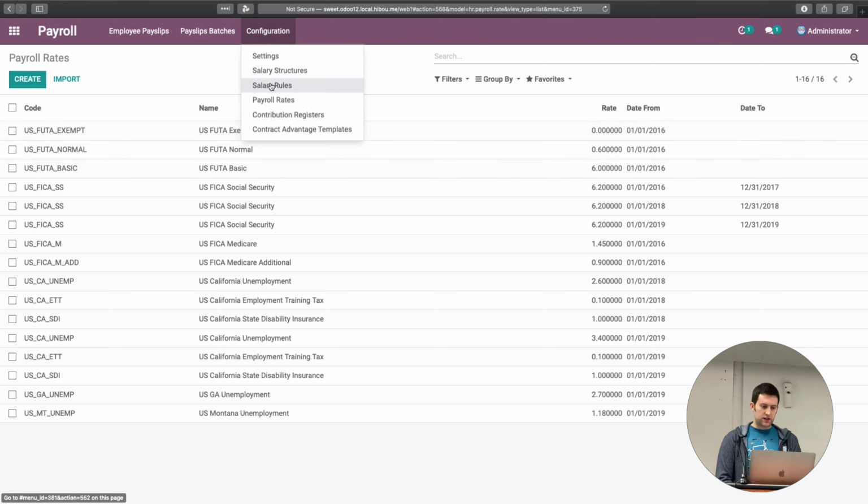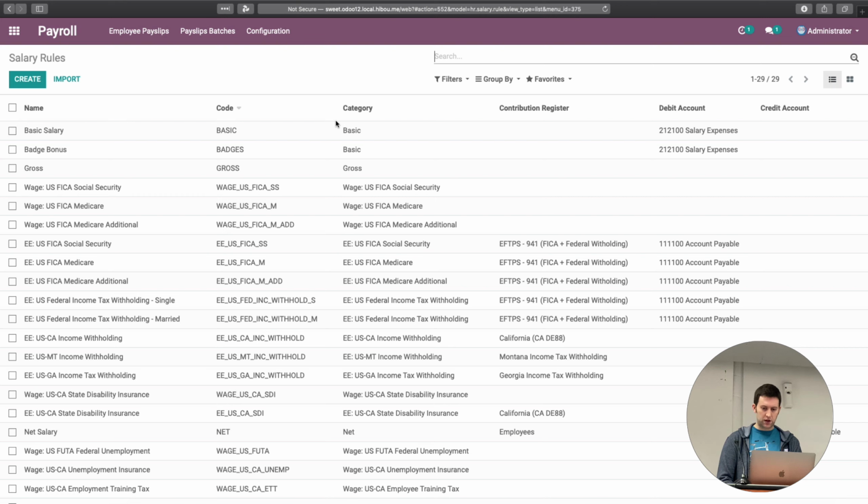But after installing a state, our accounting hook doesn't have a chance to set up the accounting. So if we come over here, I've added the debit and credit accounts so that we can visualize this. We'll see that we have a bunch of these EE or employee specific withholdings, and we come down here to the California and Georgia ones, and they don't have any accounts, so that would be something you need to set up right after installing the module.